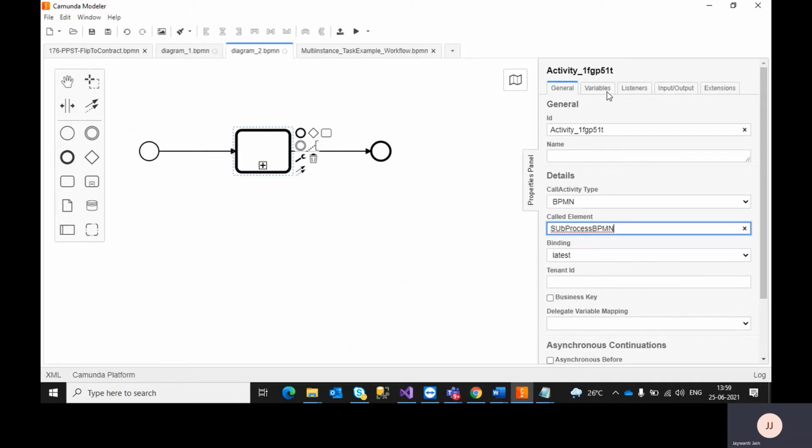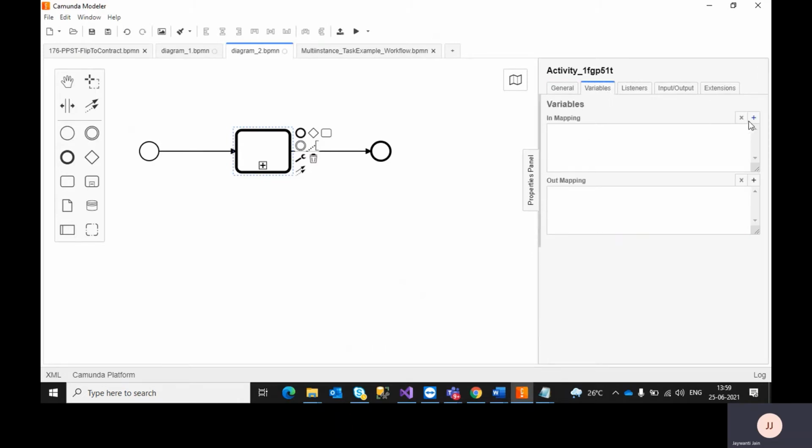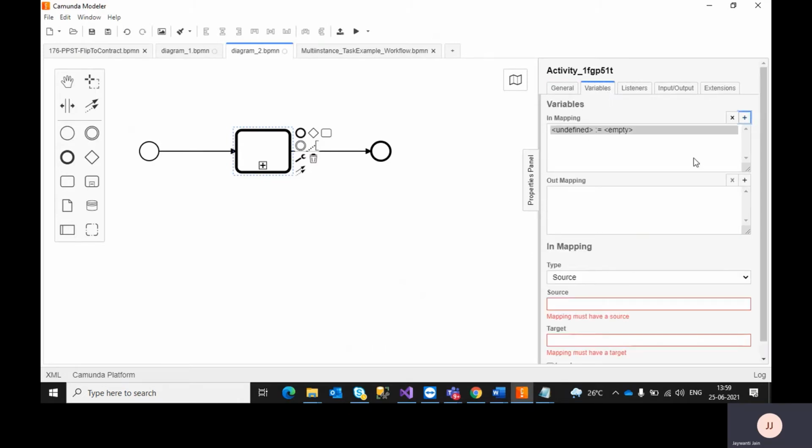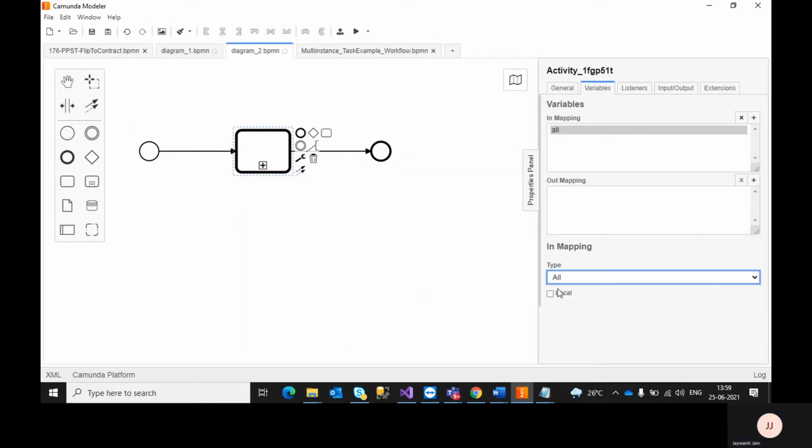In the variable tab, we need to pass all the variables. Whatever variables are in the parent process, if we want to pass the entire set, then we simply need to select all. As soon as we select all, all the parent variables will be passed to the child process.